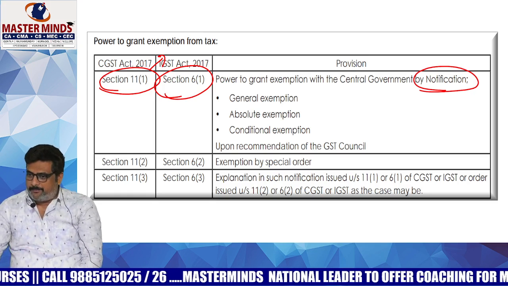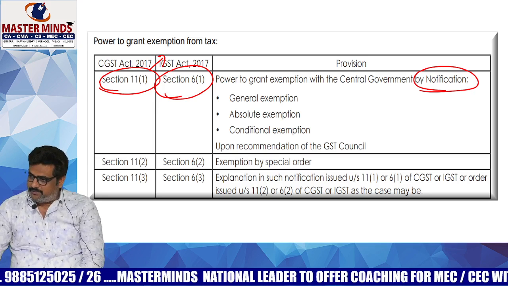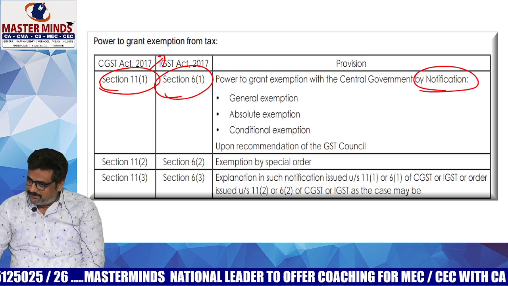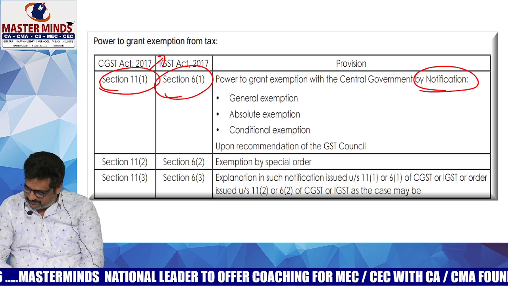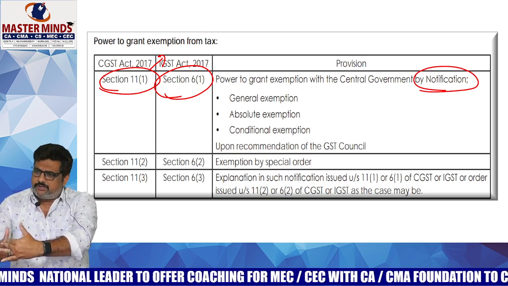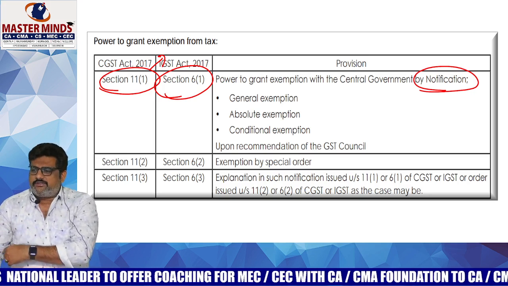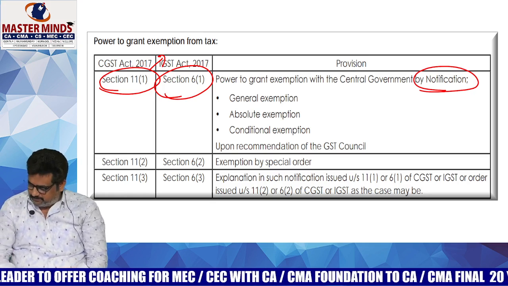With respect to apartment maintenance, if it is less than or equal to 7,500 per month, it is exempted. If apartment maintenance charges are more than 7,500, the full amount will be taxable. Those are conditional ones. If the maintenance charges are of this much, you will get the exemption. Otherwise, you will not get the exemption. So this one is a conditional exemption.